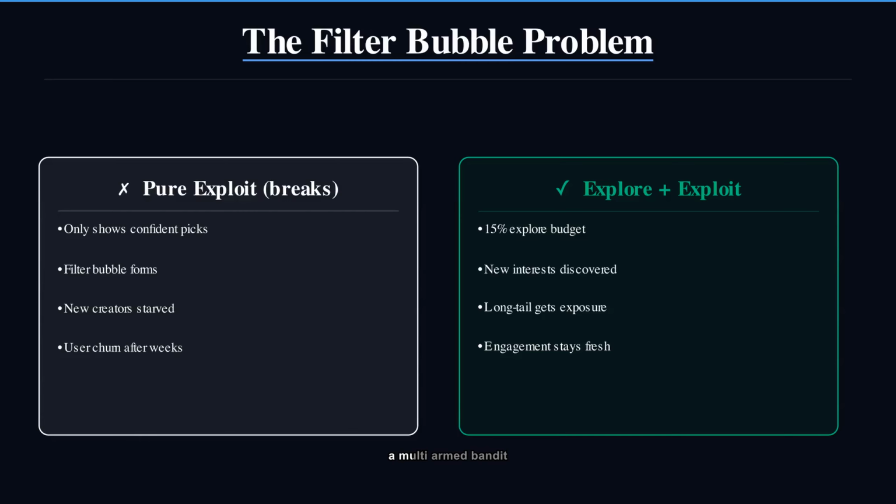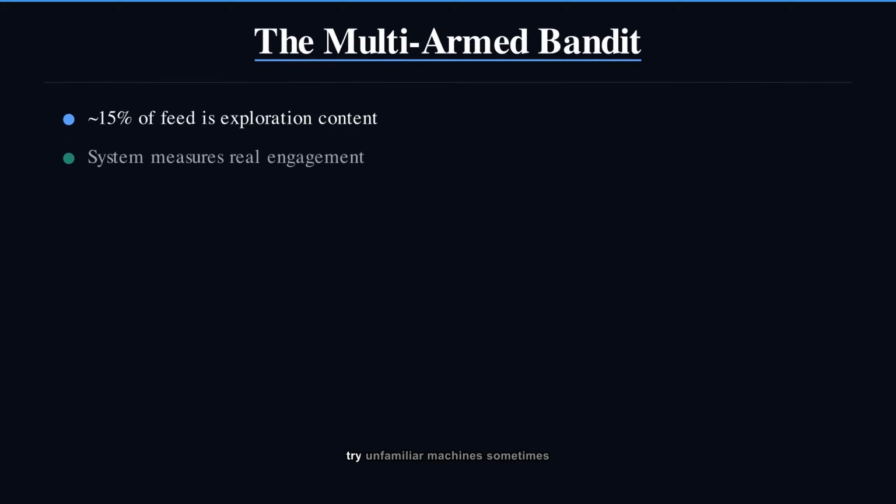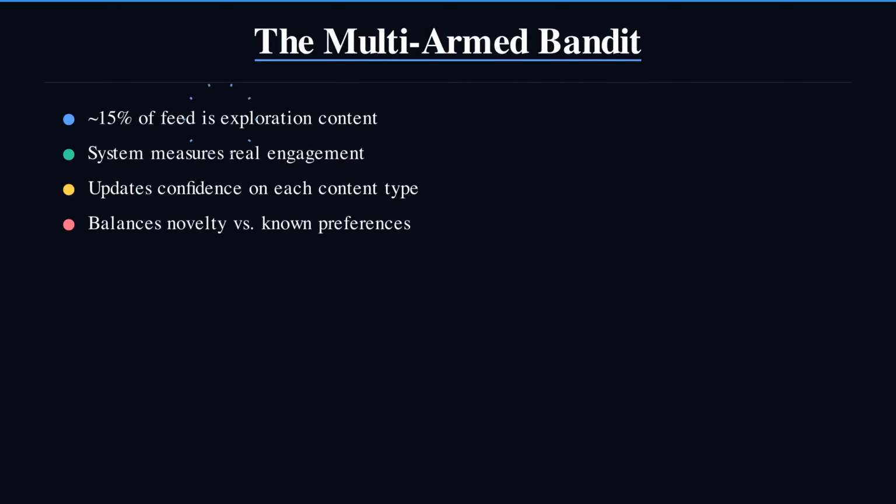TikTok does this with a multi-armed bandit. The multi-armed bandit is a classic problem. You have a row of slot machines. Each has an unknown payout rate. How do you maximize winnings without playing every machine forever? You try unfamiliar machines sometimes, exploration, and play your best-known machine the rest of the time, exploitation. TikTok uses contextual bandits in the re-ranker to inject experimental content, measure its engagement, and update its model. Every user is a live experiment.